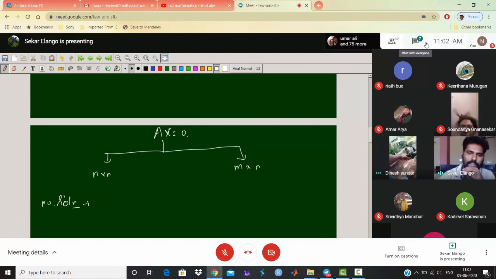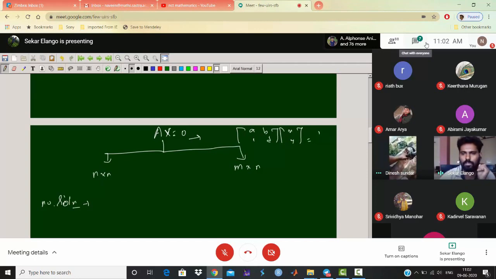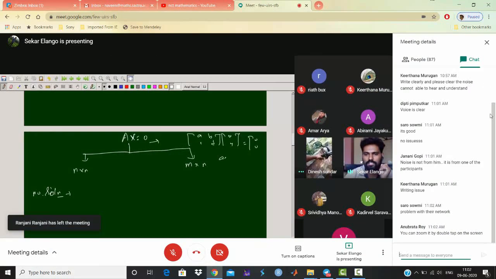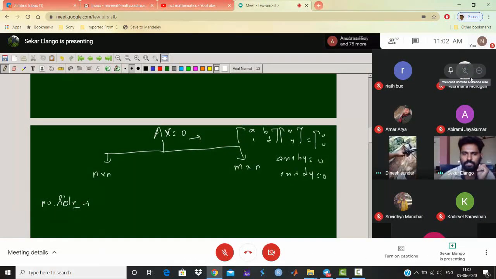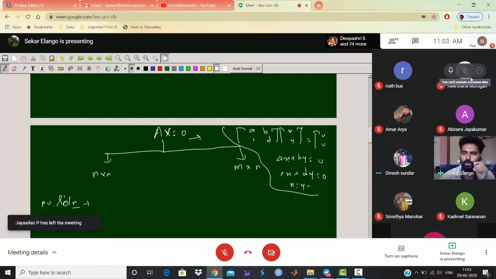Because take any homogeneous system, it has a solution. Suppose you take A, B, C, D as a 2 cross 2 matrix, and X, Y, equal to 0, 0. So you get AX plus BY equal to 0 and CX plus DY equal to 0. Whatever A, B, C, D are, any non-zero number or zero, you can choose X equal to 0, Y equal to 0.